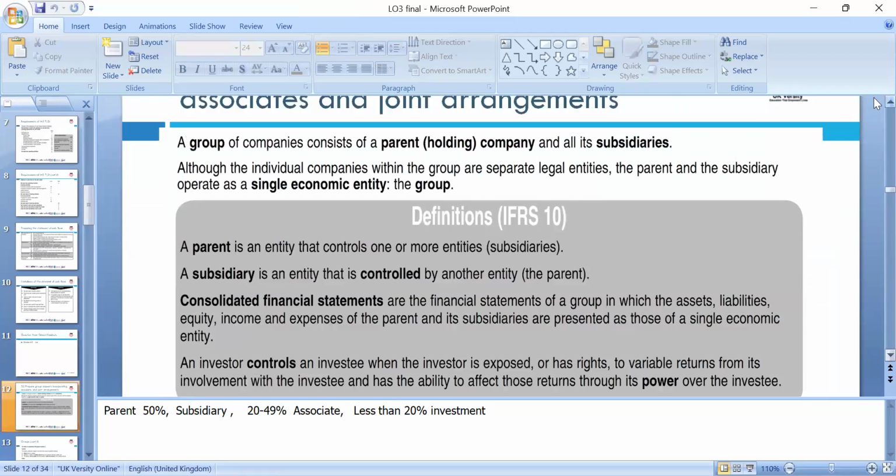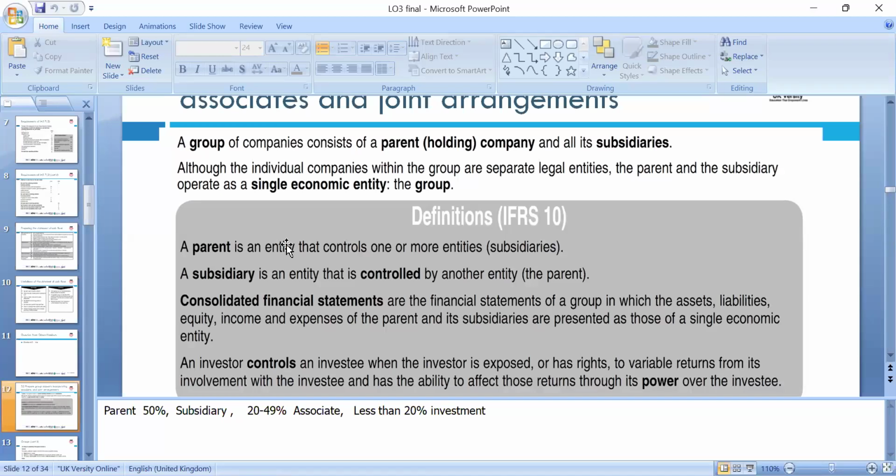A group of companies consists of the parent, subsidiaries and associates, and we call it the group. Within the group, the parent is the entity that controls one or more entities, and the subsidiary is an entity controlled by another entity. Consolidated financial statements of the group present the assets, liabilities, equity, income, and expenses of the parent and the subsidiaries.